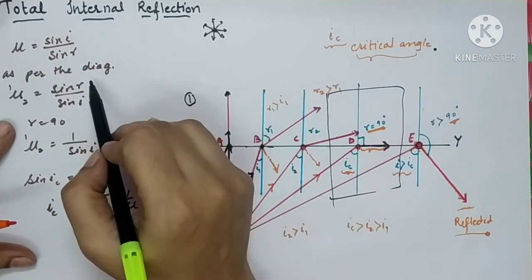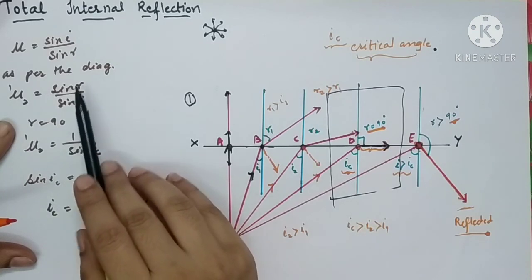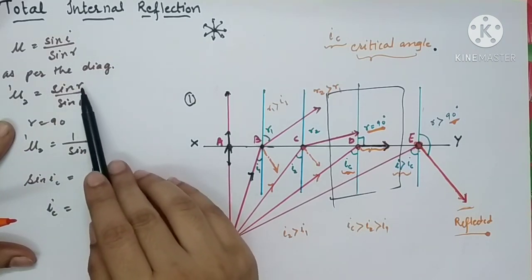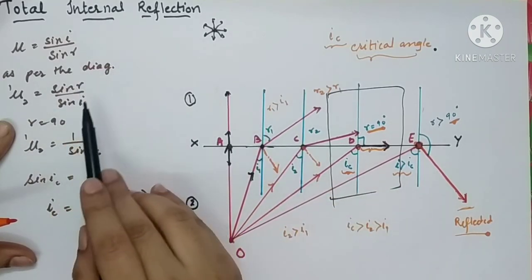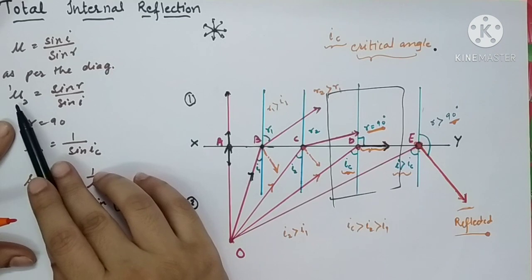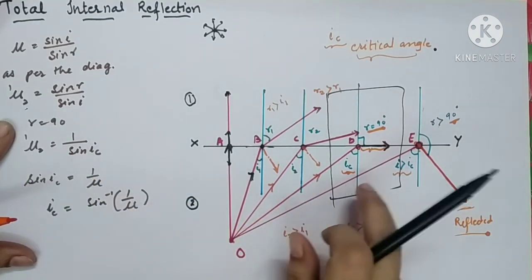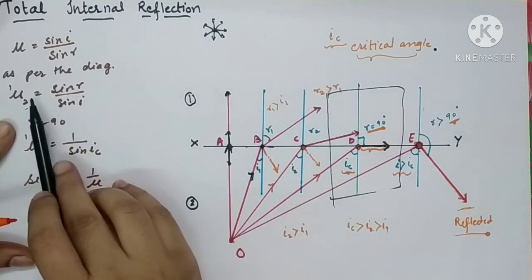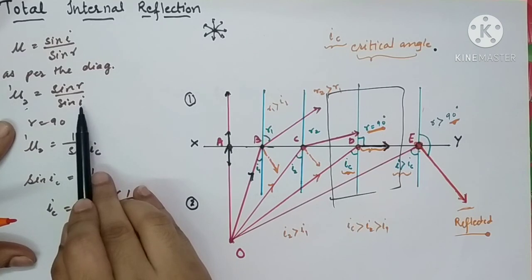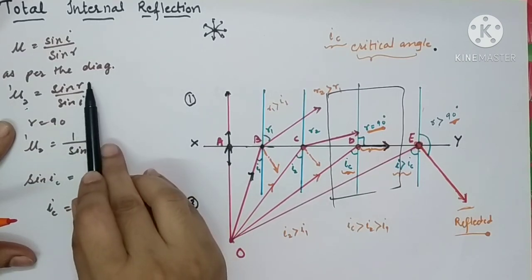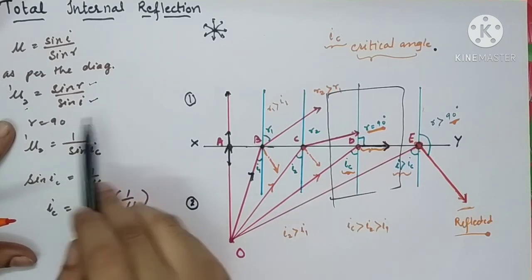But as per the diagram, the angle in the rarer medium is R, and the angle in the denser medium is I. So we are going to change this formula. The refractive index of medium 2 with respect to medium 1, as per this diagram, we are going to write as sin R upon sin I, because angle R is in the rarer medium and angle I is in the denser medium.